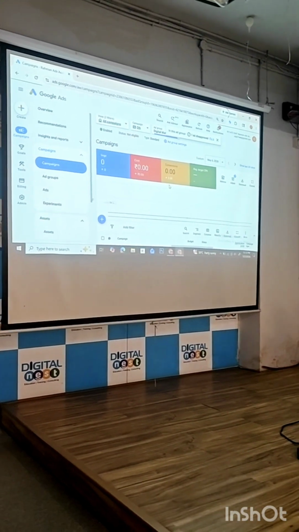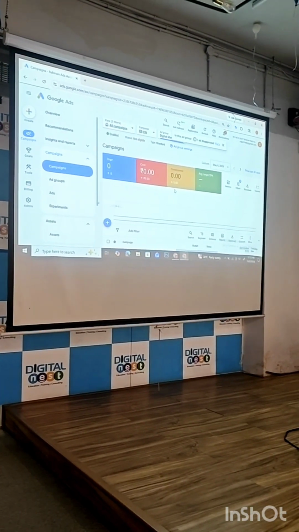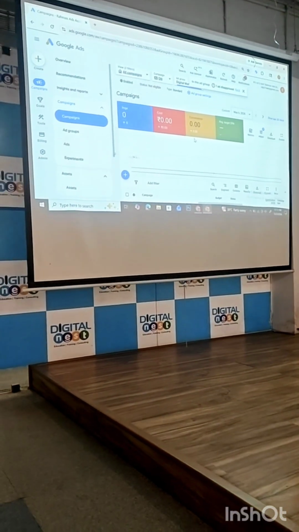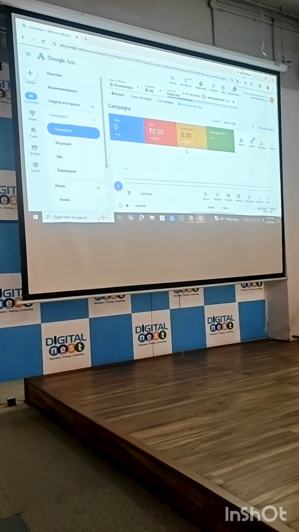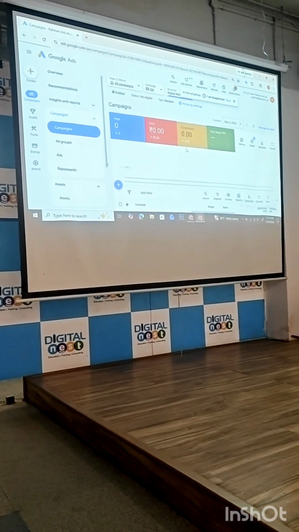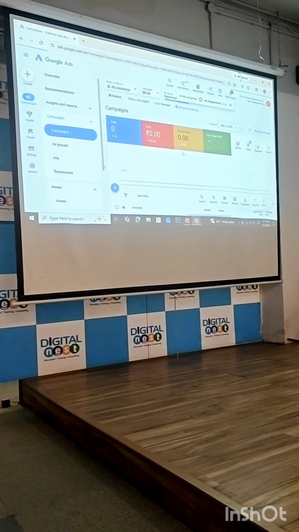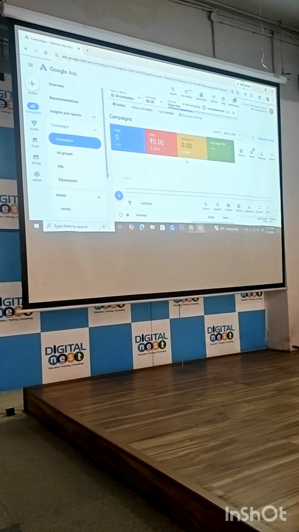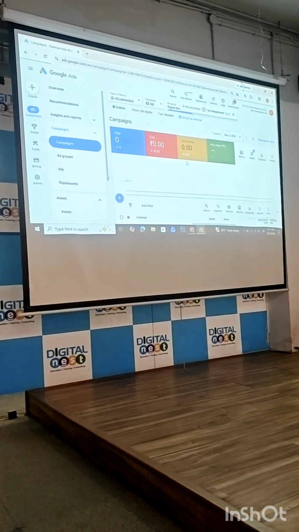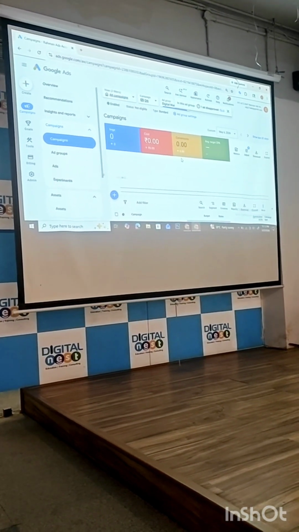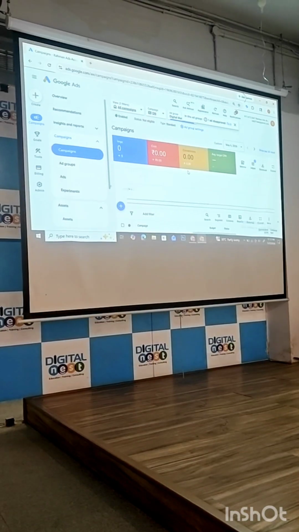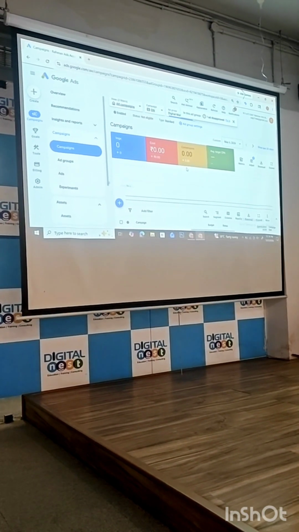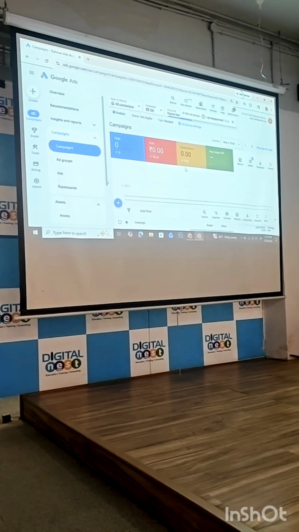What is conversion? The user does tasks, like getting in touch or buying a product. What is conversion rate? How many members in the group? Now you got it. Next, how do we calculate conversion rate? Number of members divided by number of clicks, multiplied by 100. Okay. How do we calculate CTR?